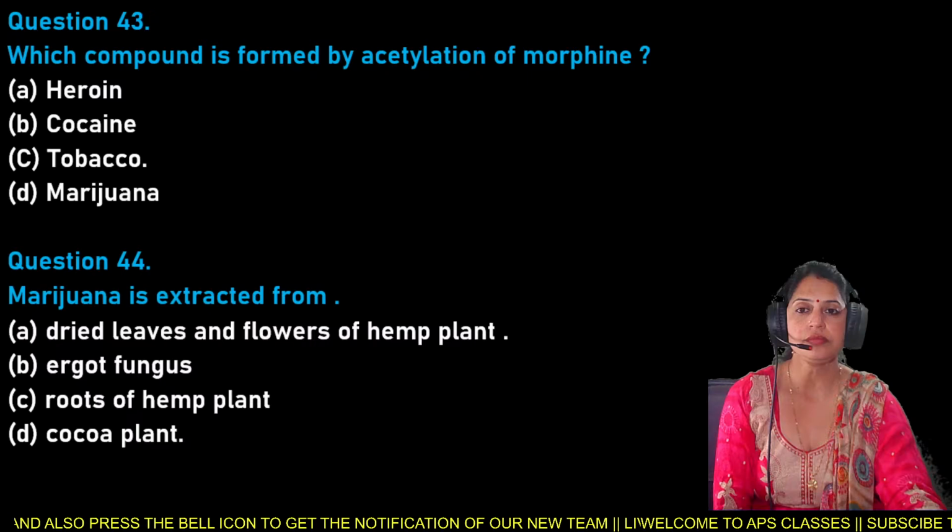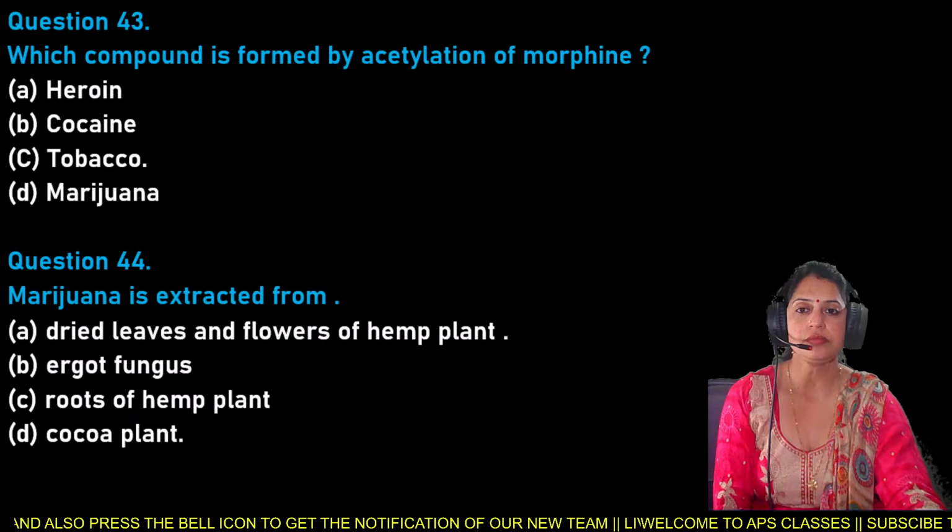Charas and ganja are the drugs that affect either the respiratory system, cardiovascular system, digestive system, or nervous system. So charas and ganja directly affect the cardiovascular system, not the respiratory system, not the digestive system, and not the nervous system. So here option B is the right answer for question number 45.